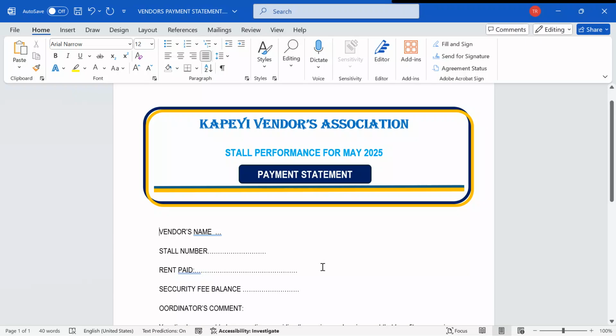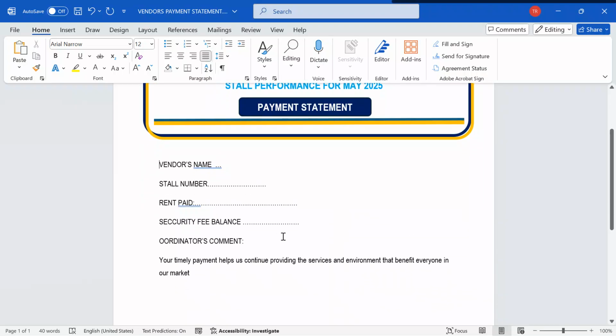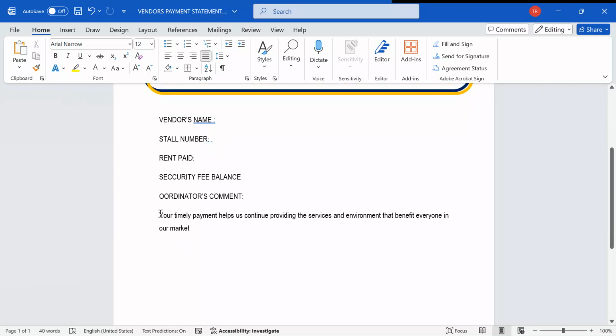At least the candidate, the learner, has shown a skill that he knows something in word processing. Then I'll come and do my mail merge to see that we fill these details with relevant information. Over here, I'm erasing these dummy spaces. Yes. So, your timely payment, I can now still come over here. I say maybe not.